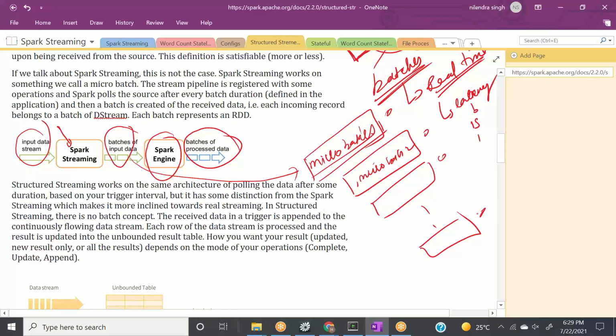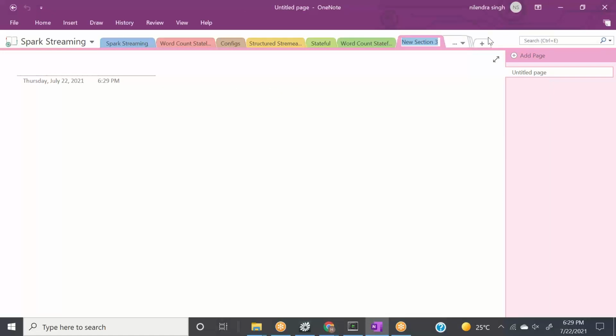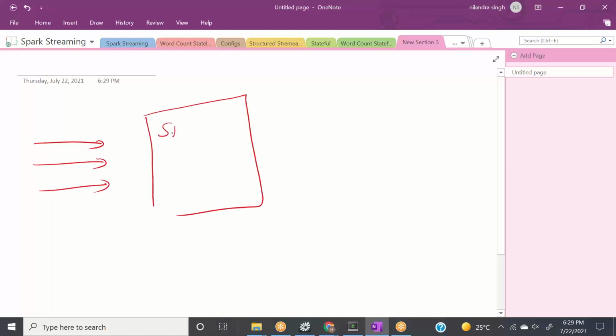Now, in Spark structured streaming, since we are talking about structure here, we are creating a table. So let me explain in a lot more detail. Let's say we have our data flowing from this side, and it goes to Spark structured streaming.